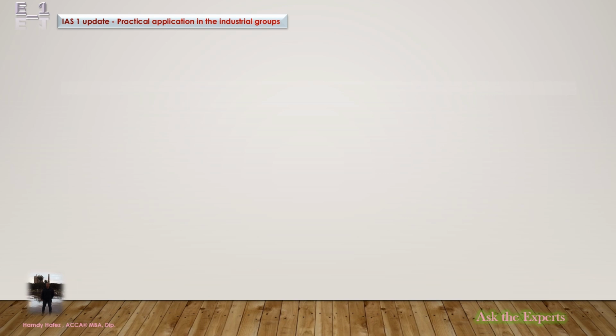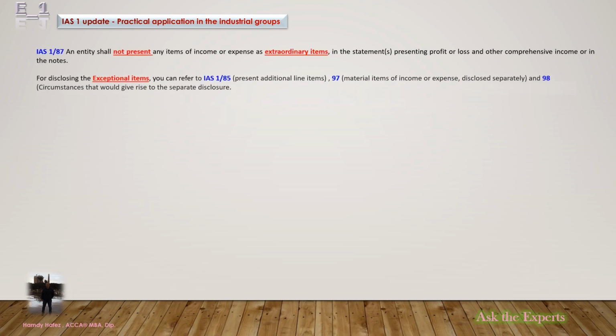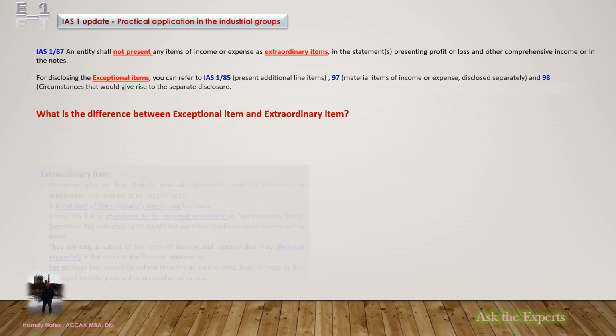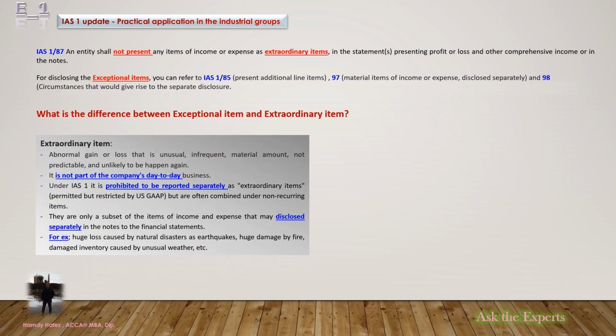Now let's quickly discuss two terms that are mostly confused by both users and some auditors. The two terms, as mentioned in IAS 1 paragraphs 87, 85, 97 and 98, are the extraordinary items and exceptional items. The extraordinary item is abnormal gain or loss that is unusual and is not part of the company's day-to-day business. Under IAS 1 it is prohibited to be reported separately. For example, huge loss caused by natural disasters such as earthquakes.